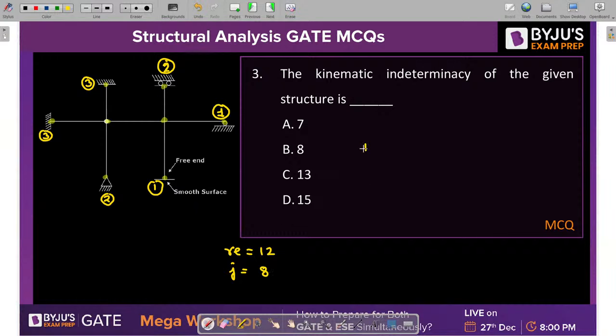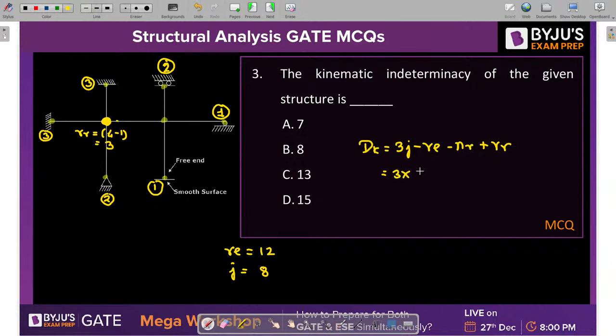Okay. So what is our formula? Basic formula: dk is equal to 3j minus re minus nr plus rr. What is j? j is the number of joints. re is the total number of reactions. nr is the number of members which are axially inextensible. And rr means the total number of reaction releases. So you can see here, guys, we have some hybrid joint also. This is basically our hybrid joint at which some reactions will be released, and that reaction release is equal to how much? How many members do we have at this particular joint? 1, 2, 3, 4. 4 minus 1. So the number of reaction releases is 3.